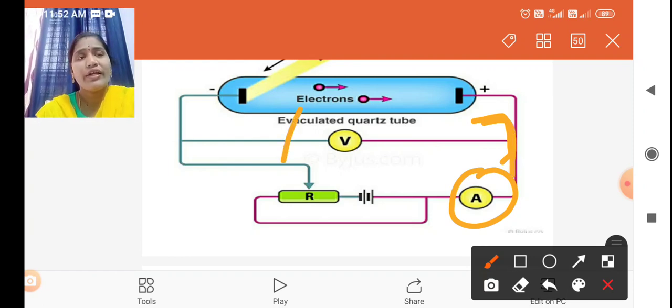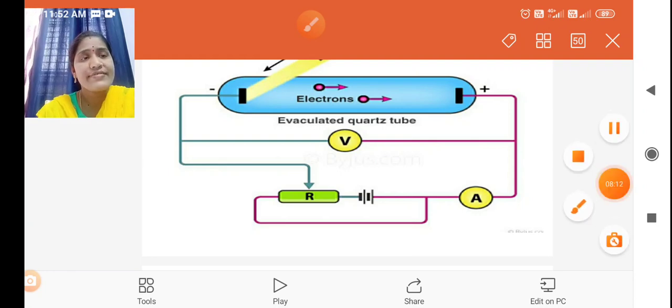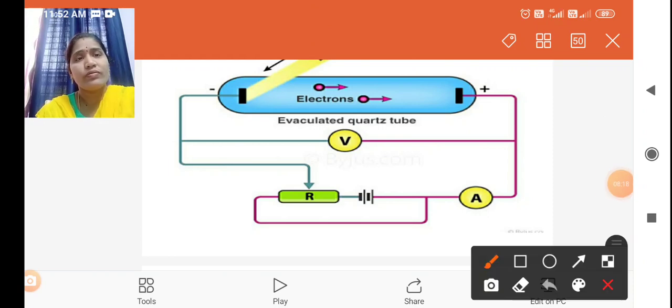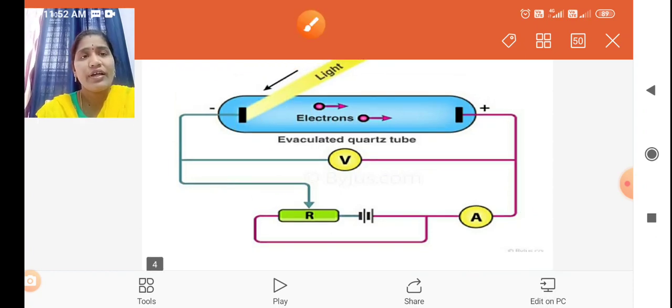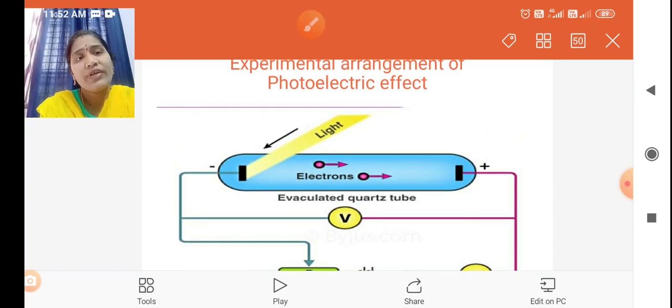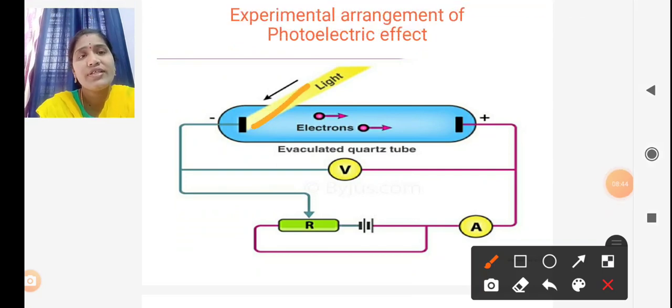This quartz tube contains a window. By this window it is possible to make the light incident on this metal plate. The light energy is incident through this window onto this metal plate.